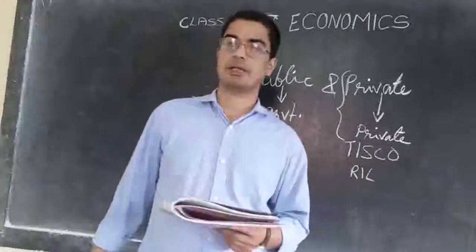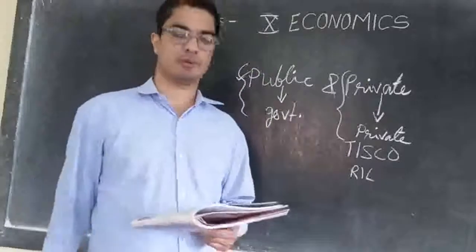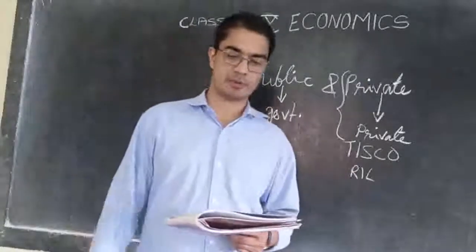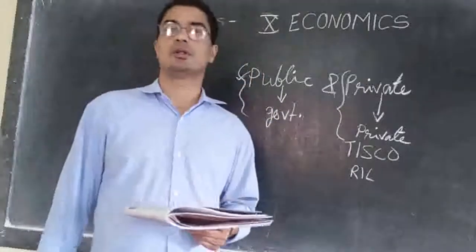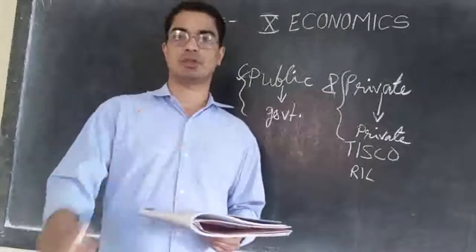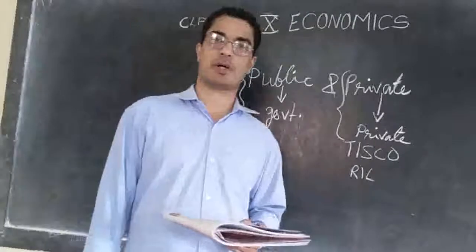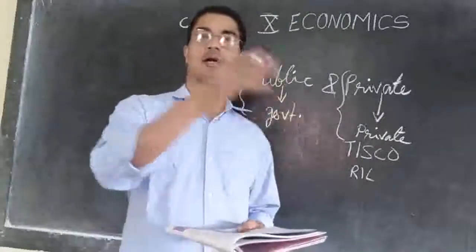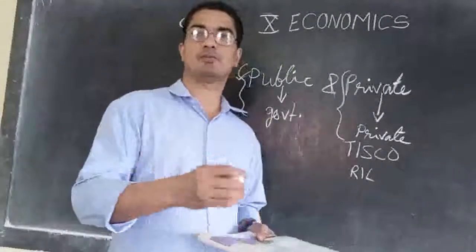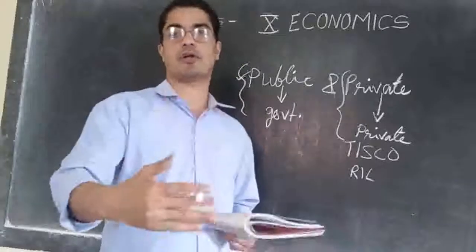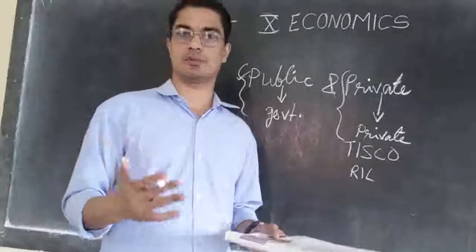So the government collects taxes from the people, thousands of people, lakhs of people, and tries to introduce different developmental programs. But for private people it is not easy. If they go around saying, give me tax, I will make a road for you, a bridge for you, people are not going to believe.